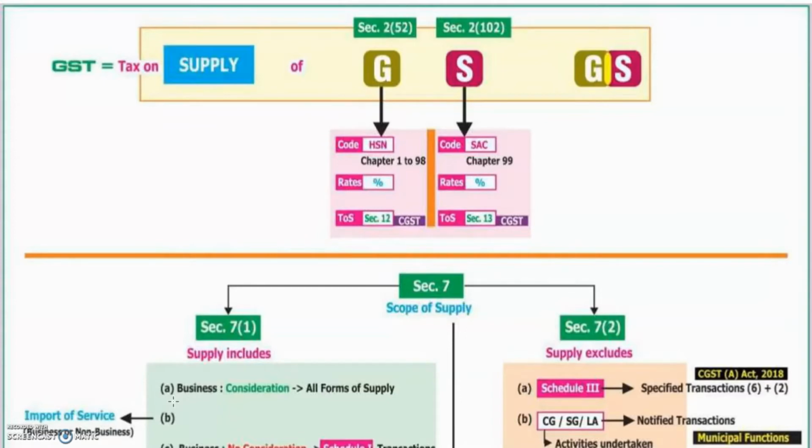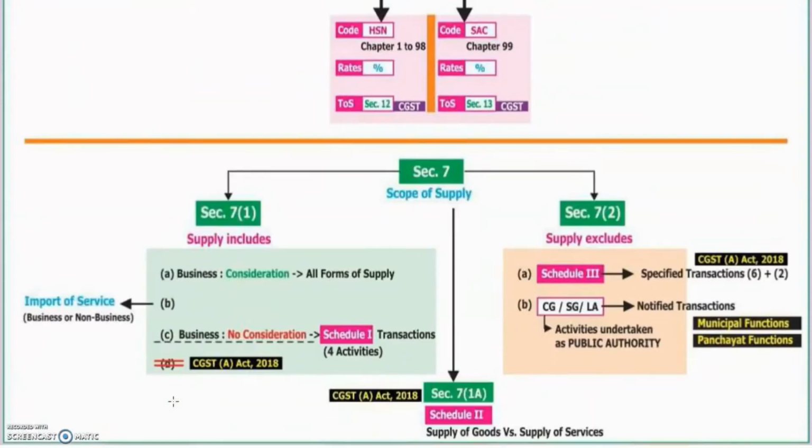For services, it is called SAC code. Chapter number 99, and the percentage is defined in Section 13 of the CGST Act. See, this part is very important. Scope of supply. First is 7, subsection 1. 7(1) small a, small b, small c.